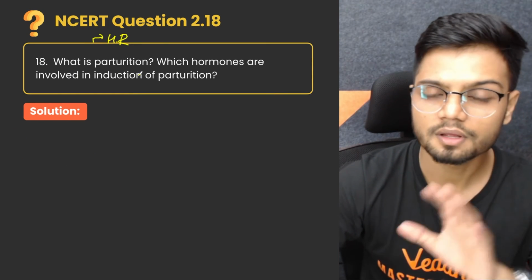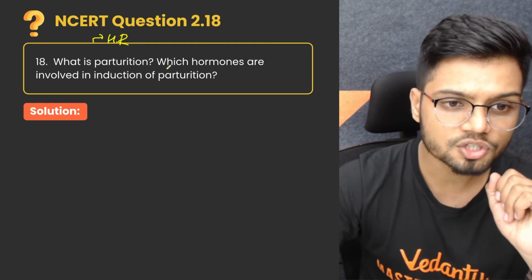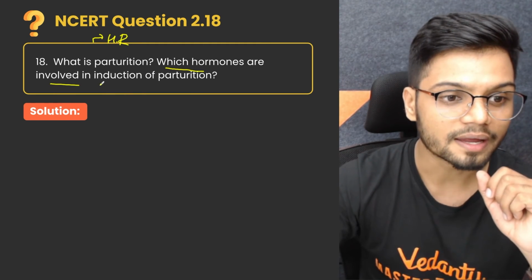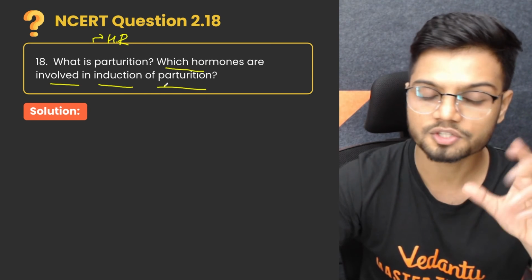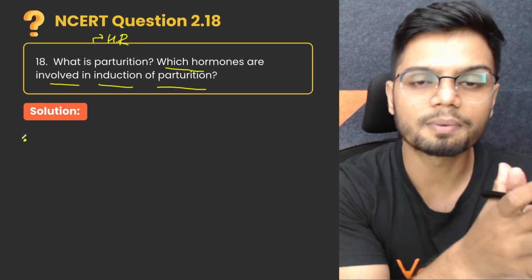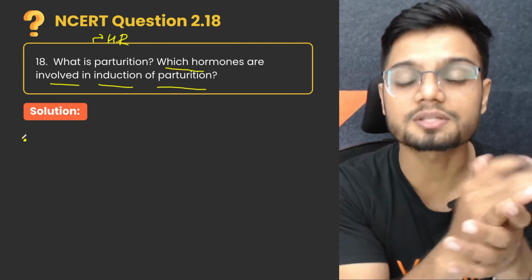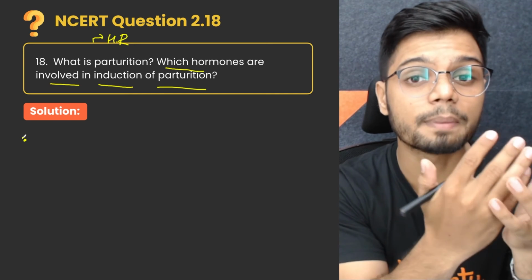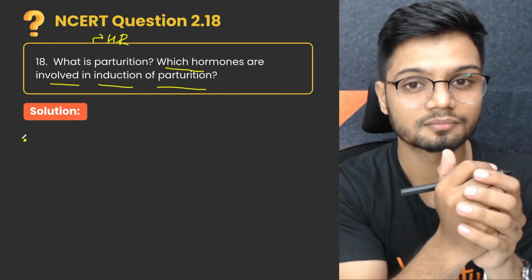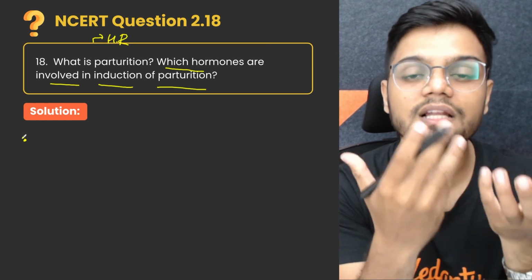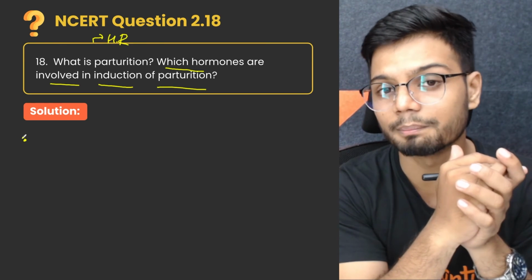What is parturition? Straightforward question. Which hormones are involved in induction of parturition? Straight up question, straight up answer. The answer to the first part here is, parturition is a process in which a fetus or a baby is delivered from the mother through the birth canal.